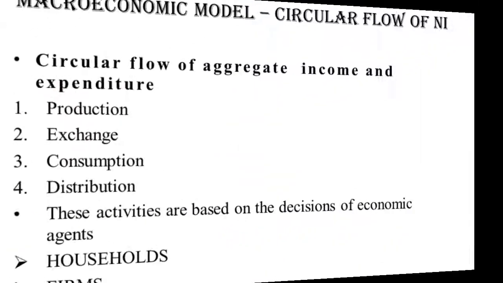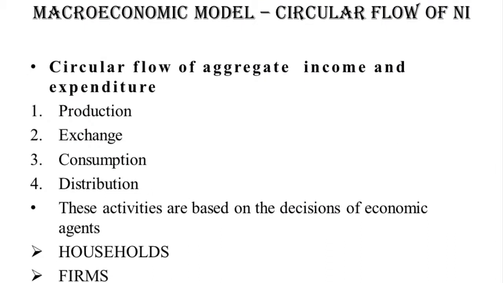We are going to look at a 2 by 2 model, that is a 2-sector closed economy model, a 3-sector closed economy model, and we are also going to observe a 4-sector open economy model today. The circular flow of national income and expenditure explains the process that determines national income and national output simultaneously.